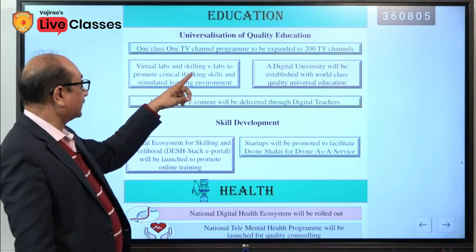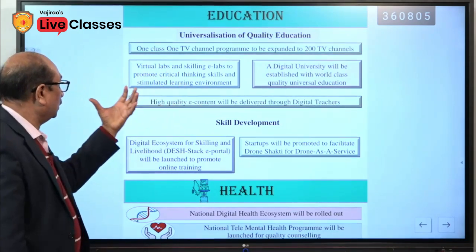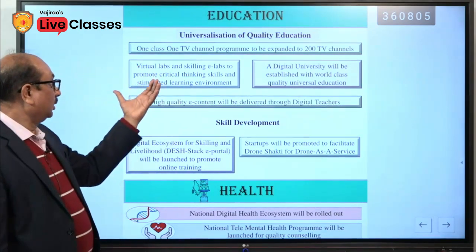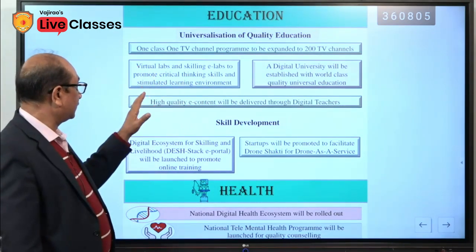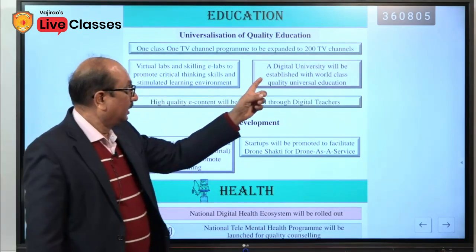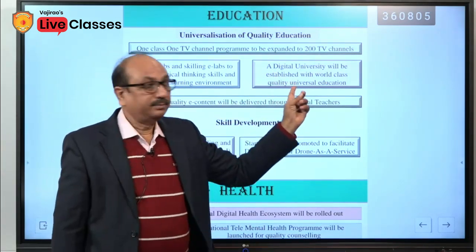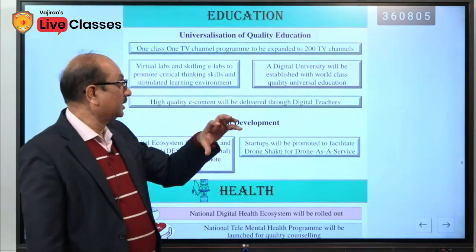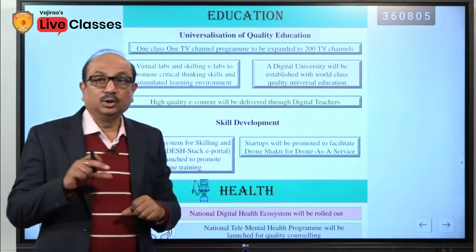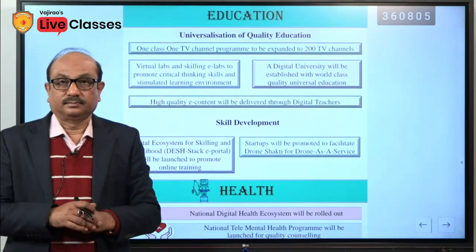Virtual labs and skilling e-labs to promote once again the use of technology in education, promote critical thinking skills and a stimulated learning environment, and this is a completely new initiative. A digital university will be established with world-class quality universal education.